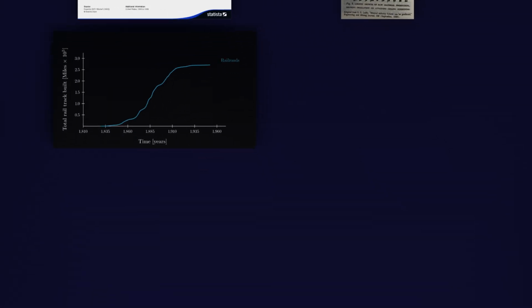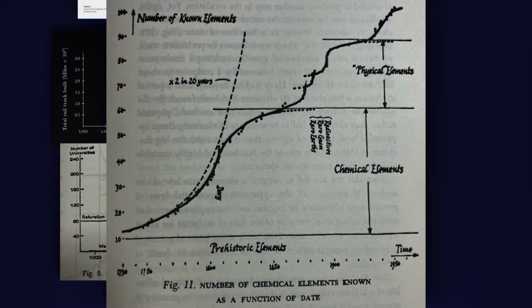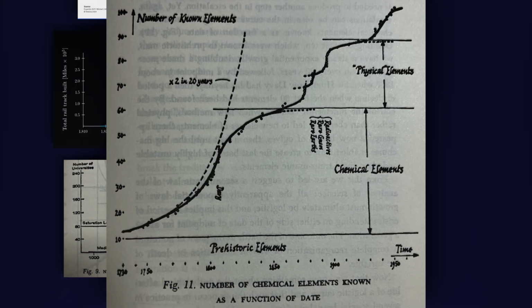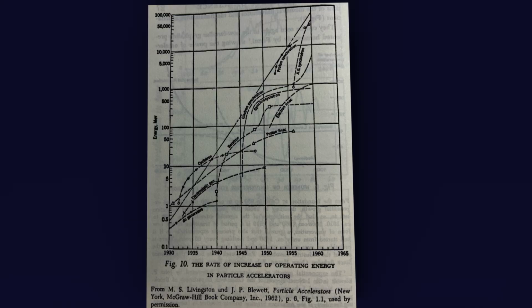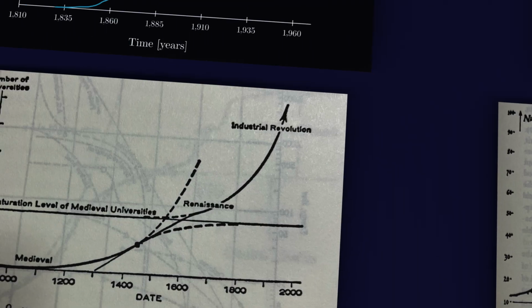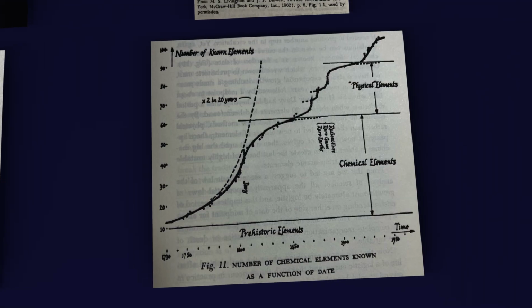The same phenomenon can be observed in particle accelerator physics, number of universities in Europe, and cumulative number of elements discovered in time. Each increase in particle accelerator energy is due to a technological breakthrough. The escalation in the number of universities in Europe is because of the Renaissance. The number of elements has 2 breakthroughs. One is due to innovations of chemical techniques, and the other is because of leaps in nuclear physics techniques that have facilitated discovery of radioactive elements.